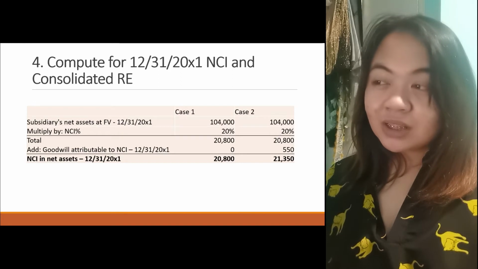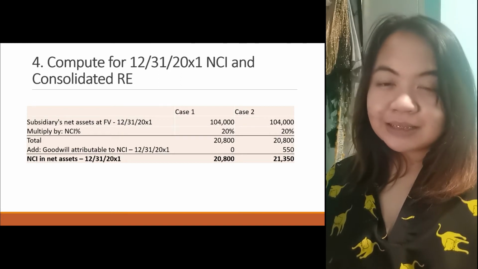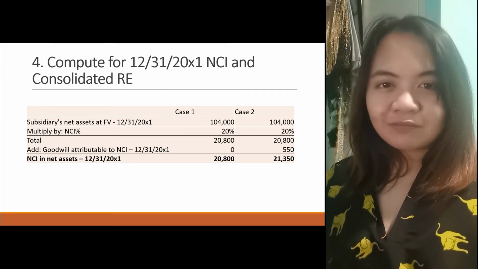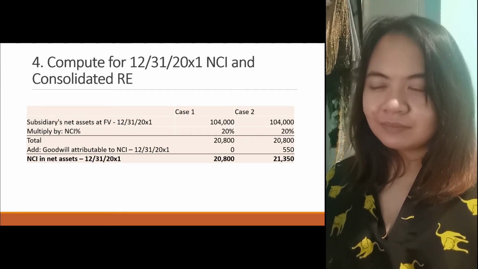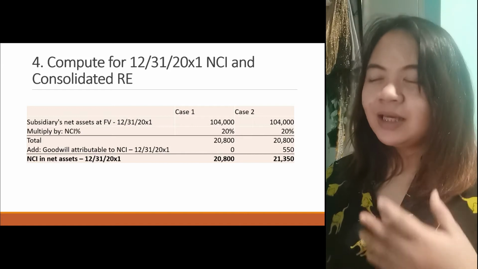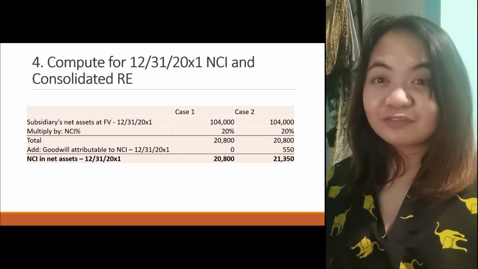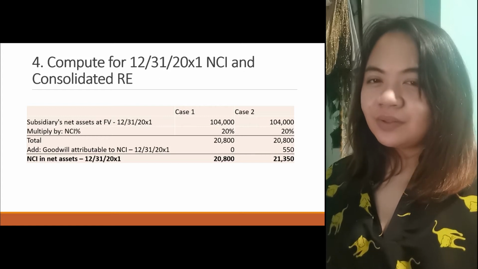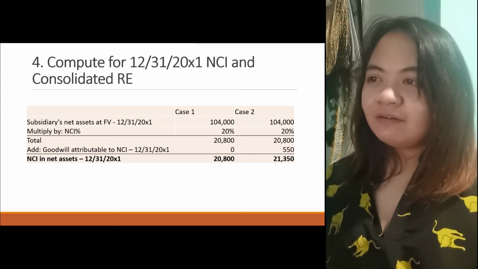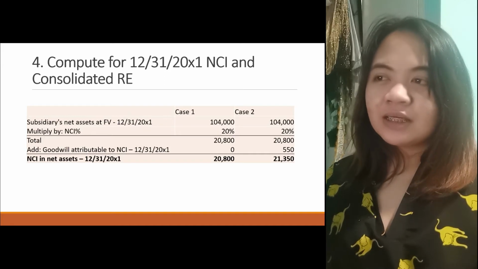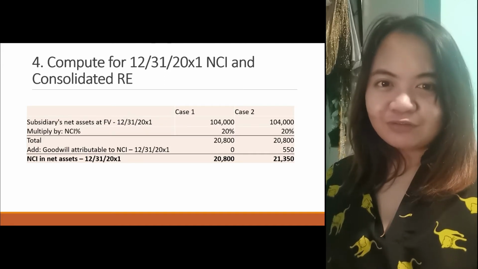Case 1 has no goodwill attributable to NCI because it's purely the parent's. In case 2, because NCI is valued at fair value, it has goodwill attributable to NCI, which is 550, as previously computed. So in case 1, NCI in net assets is 20,800, and for case 2, it's 21,350.